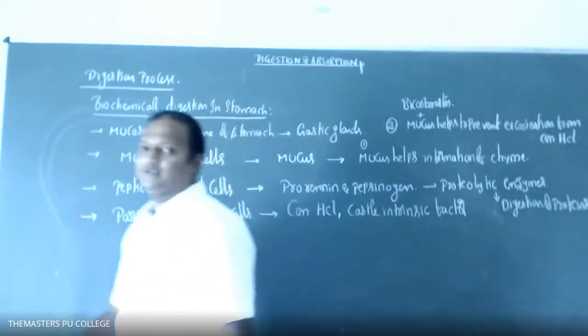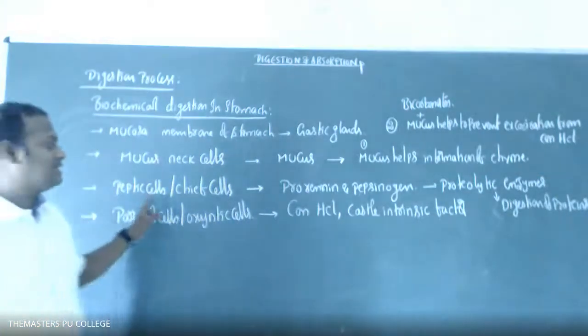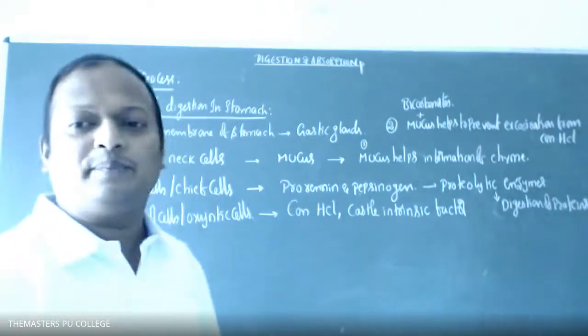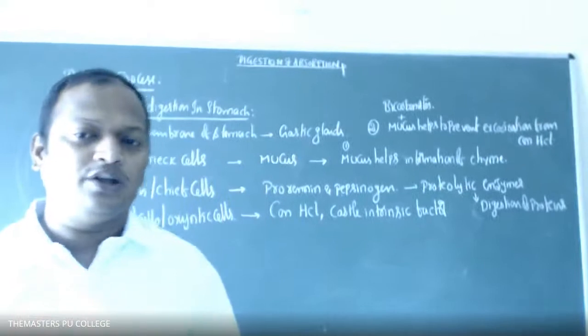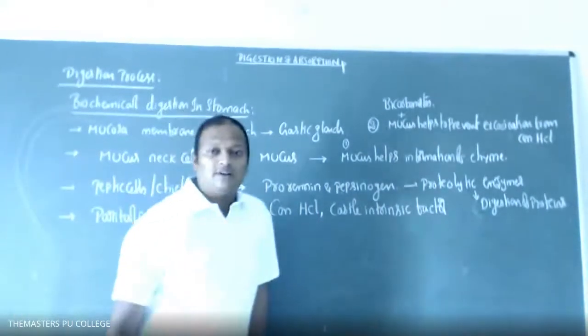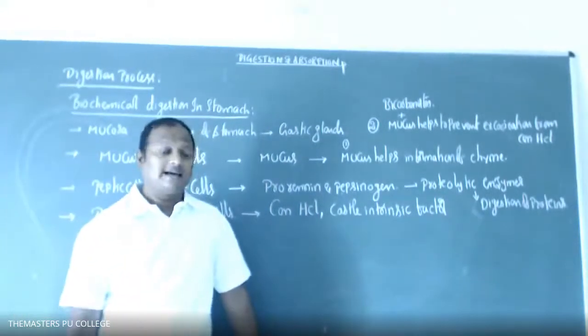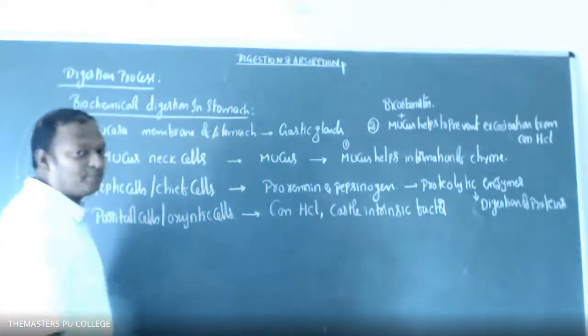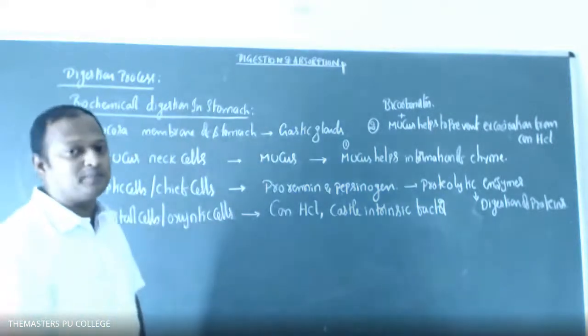Is that clear, students? So peptic or chief cells secrete prorenin and pepsinogen. Both enzymes are proteolytic enzymes, which are helpful for digestion of proteins. So those participate in the process of digestion of proteins.